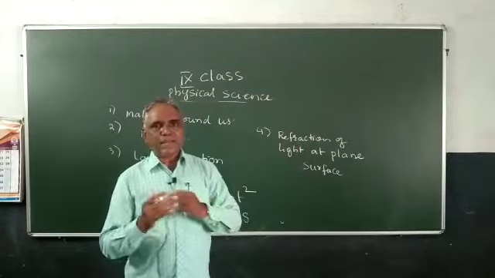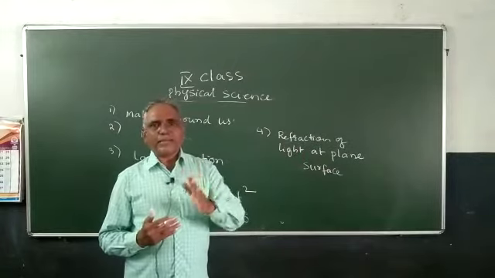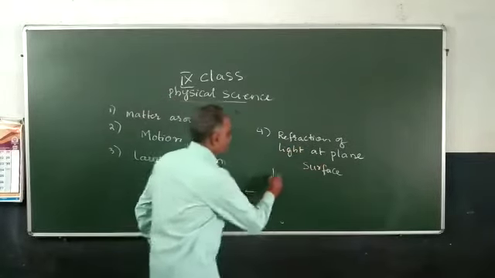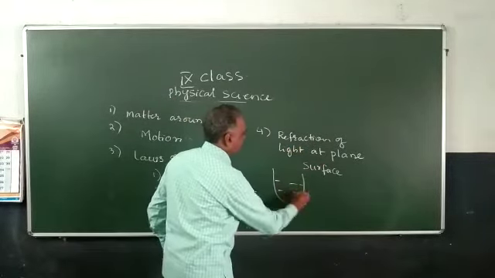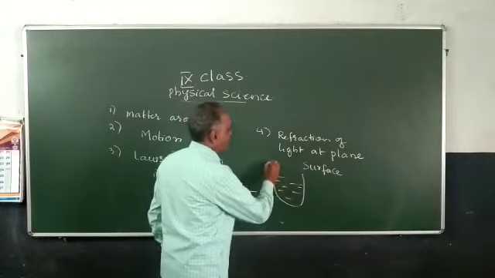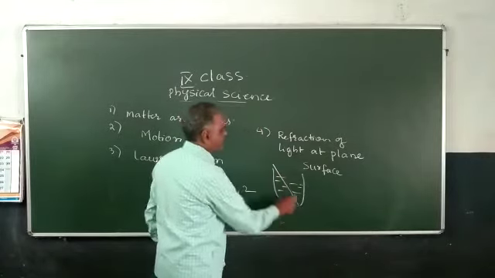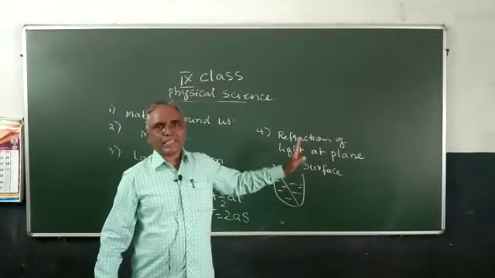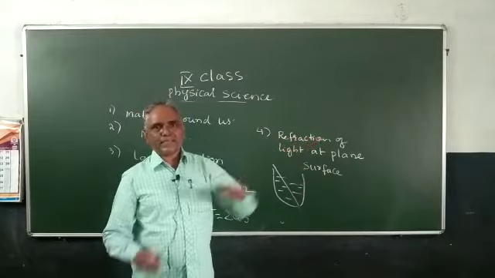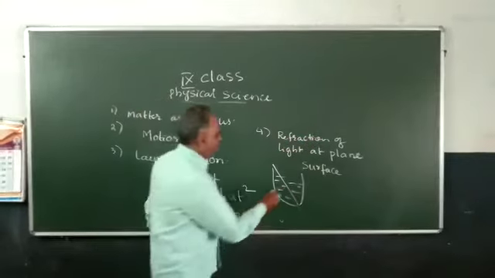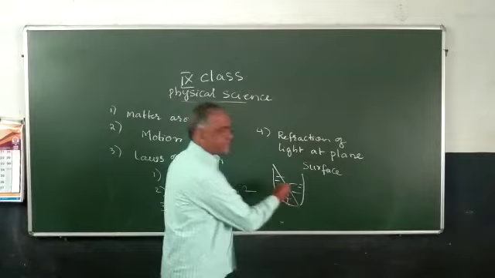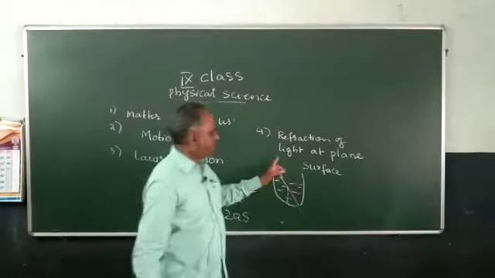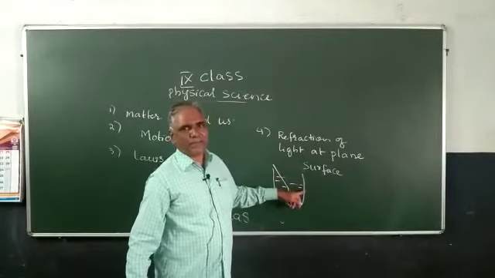Refraction means if a light passes from one medium to another medium, for example, air to water. Here a glass contains water. I am placing a pencil. I kept a pencil in a glass of water. If you see from the top, the pencil appears somewhat bent like this. This is called refraction. Why? Because light is passing from air to water, one medium to another medium.